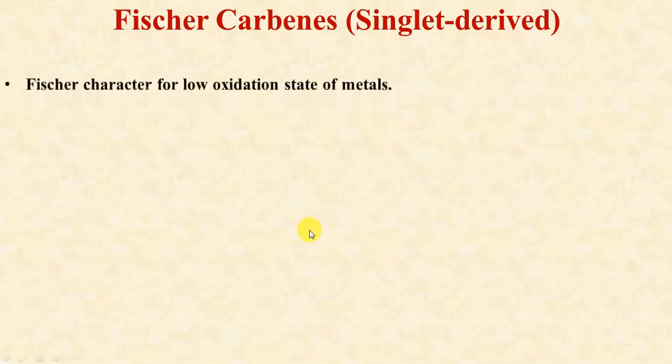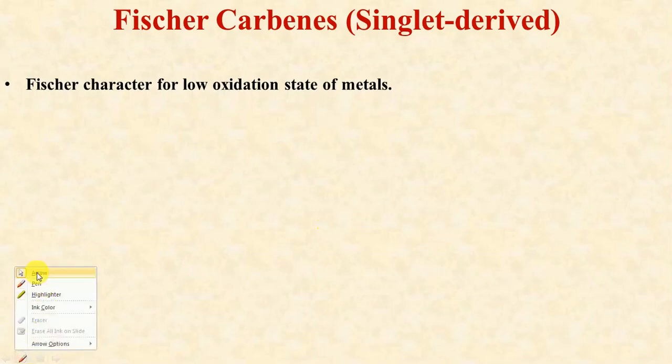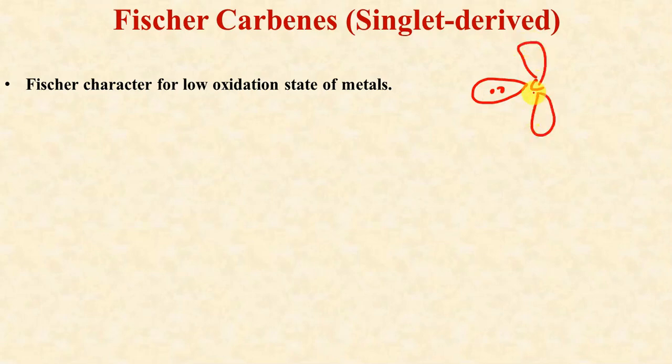Now the next question is, what are Fischer carbenes? Fischer carbenes are basically singlet derived, meaning in Fischer carbenes the carbene is a singlet carbene, having a structure like this one as I told you earlier. Both the electrons are present in one of the hybridized orbitals and one 2pz orbital is lying vacant.